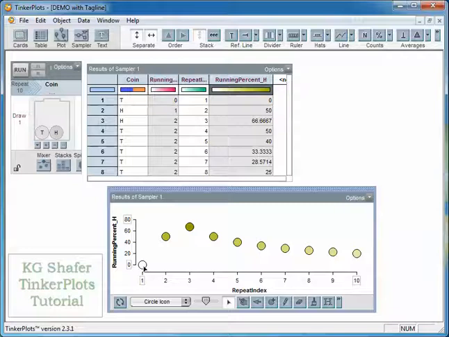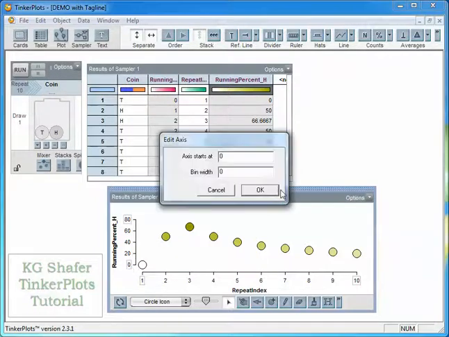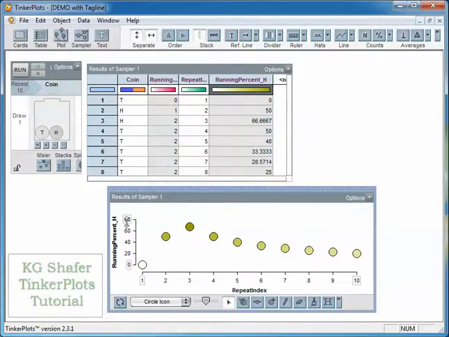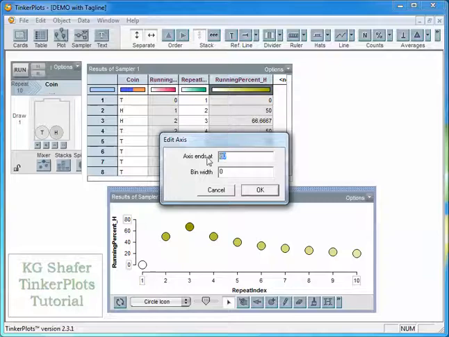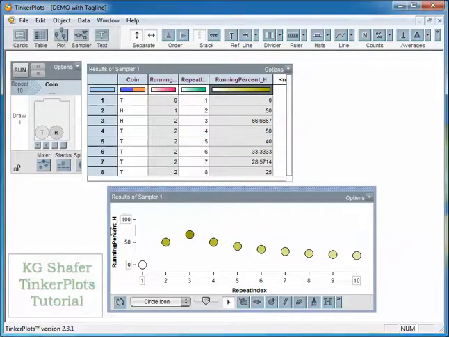Well, what happened? 0%, right? Because we got a tail. What I want to show you is that it's helpful to lock your endpoints here. So we're going to put this up to 100 and lock these. So if you click on the little gray box around your endpoints here, that will lock your scale. So you can see what's happening here.